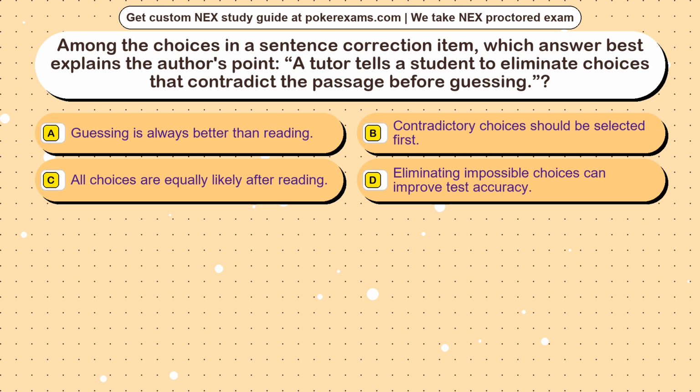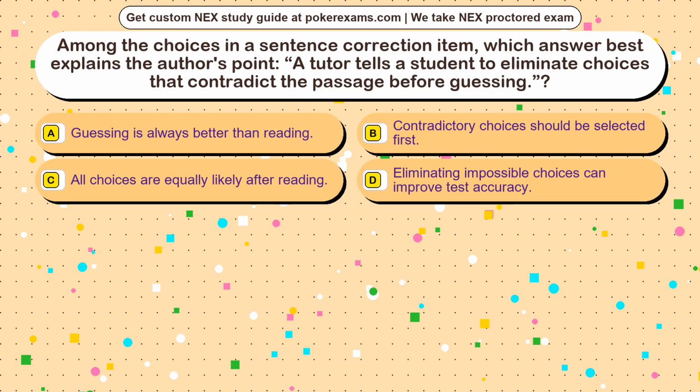Question 15. Among the choices in a sentence correction item, which answer best explains the author's point? A tutor tells a student to eliminate choices that contradict the passage before guessing. Option A. Guessing is always better than reading. Option B. Contradictory choices should be selected first. Option C. All choices are equally likely after reading. Option D. Eliminating impossible choices can improve test accuracy.